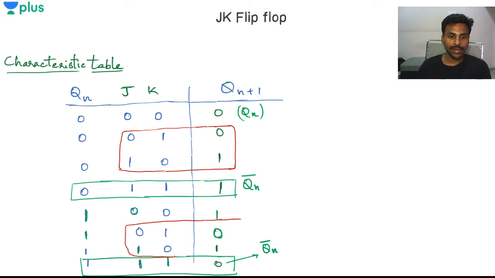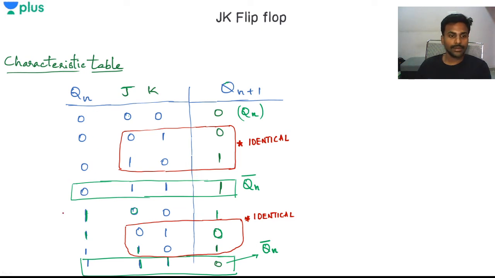If I have 1 0, I'll have the next state as 1 only. So they are identical. After drawing the characteristic table, you can verify whether you have done it correctly or not by using these important things.